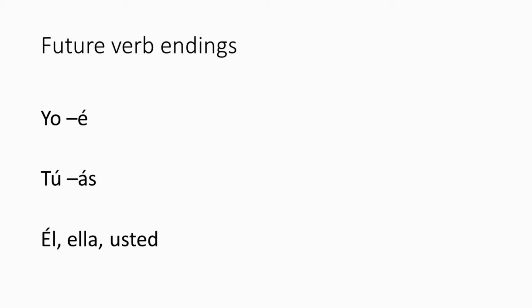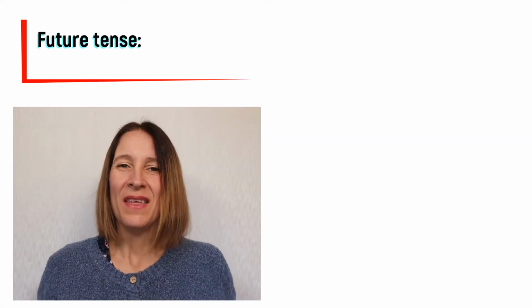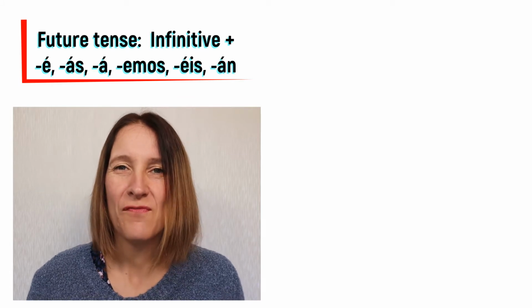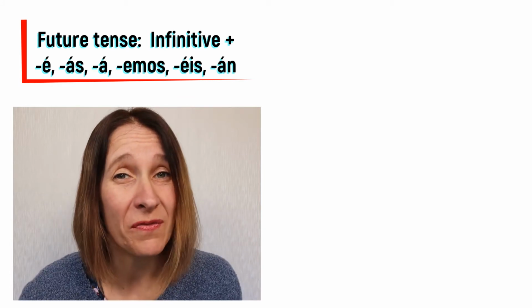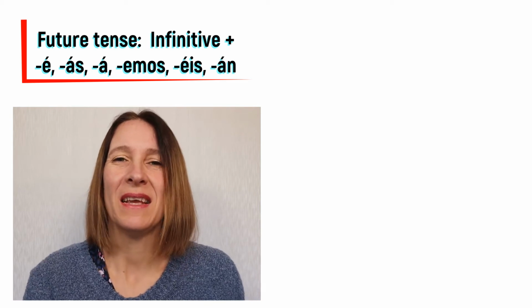Él, ella, usted, á. Nosotros, emos. Vosotros, éis. Éis, that's the sound. And ellos, ellas, ustedes, án. Okay, so those are the endings for the verbs, and what we do for regular verbs, and most verbs are regular with el futuro, we put those endings on the end.